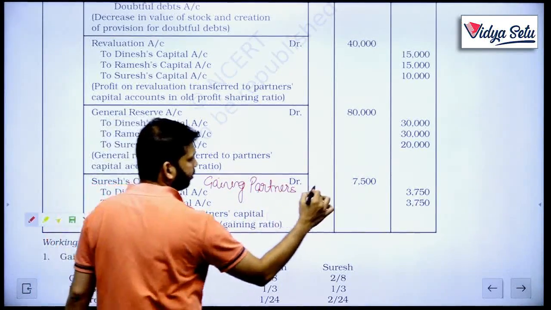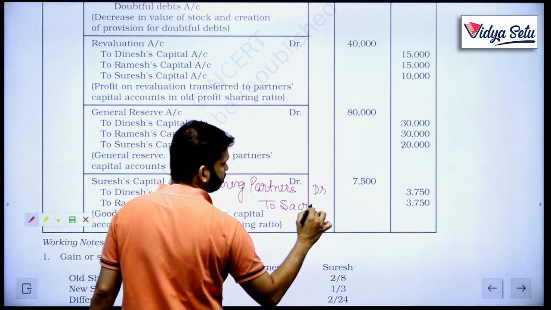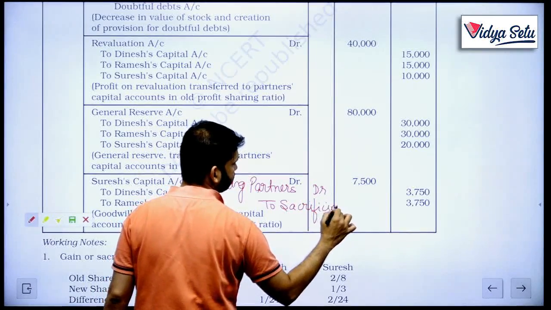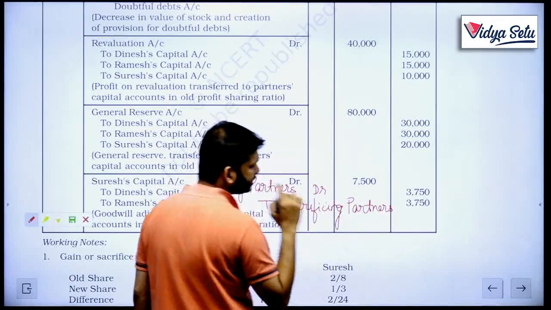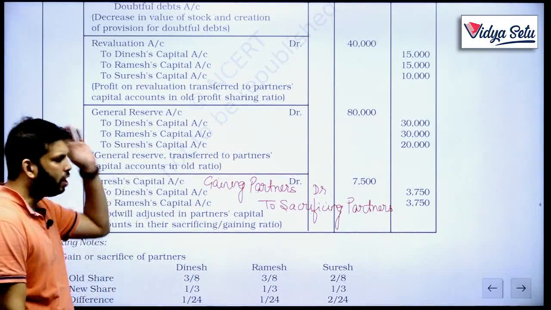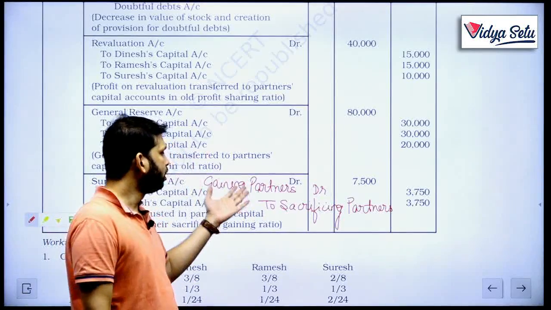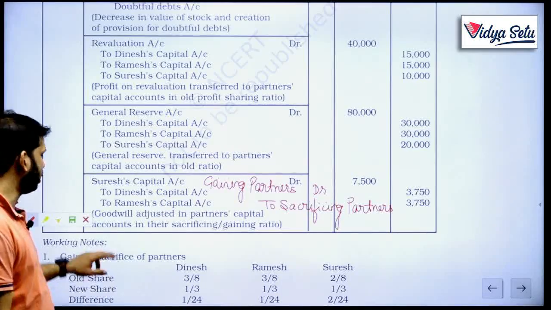Sometimes it happens that more than one partner is gaining, like more than one partner is sacrificing. So the formula will always remain, the journal entry will be: gaining partners' capital accounts debit to sacrificing partners' capital accounts.